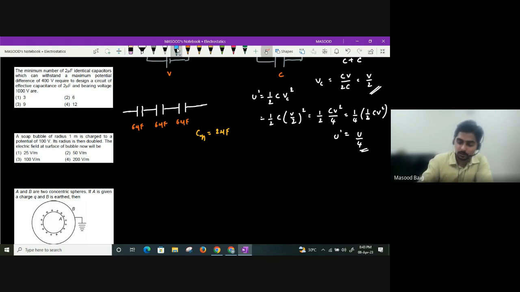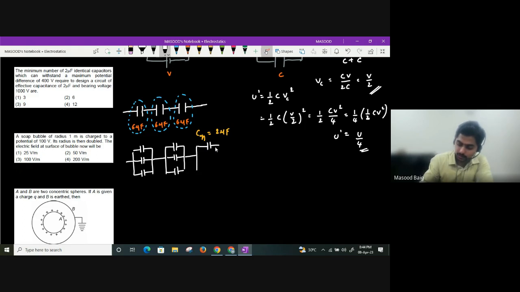Will I get 2 microfarad, beta? Yes. Now, in order to get each of these as 6 microfarad, I have only 2 microfarad capacitors. So what should I do? Here, shall I place 3 2 microfarad capacitors or not? Are you getting my point, guys? Here I will place 3 2 microfarad capacitors. Again, here also I will place 3 2 microfarad capacitors. I'm just going in reverse manner, guys, to solve this question. Again, here also I'm going to place 3 2 microfarad capacitors.